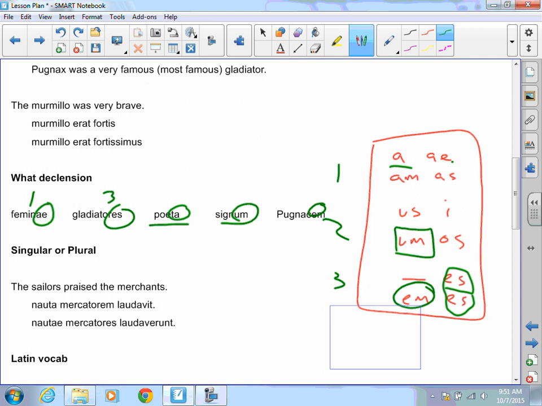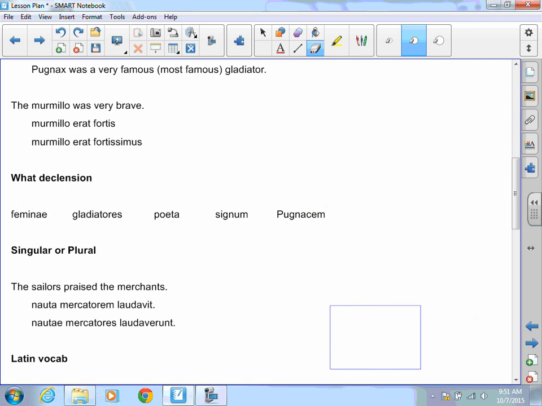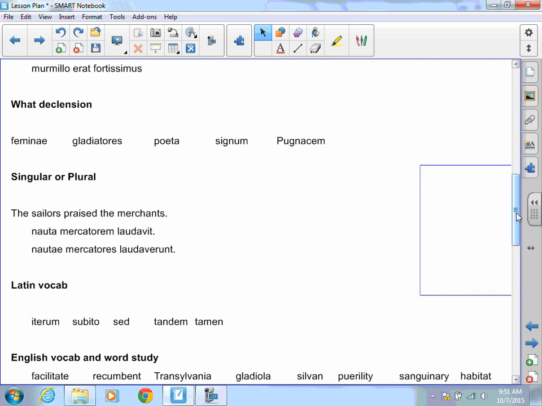You're also going to have to determine singular and plurals. We've been doing this pretty much on all of our tests so far. You're going to get in English, the sailors praise the merchants. What I would do if I were you is I would look at each word. Sailors is plural. Praised has to be plural because the subject sailors is plural. Merchants is also plural. And then you're going to choose one of these two sentences.